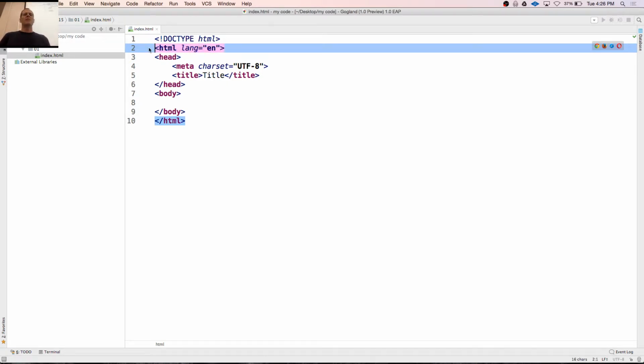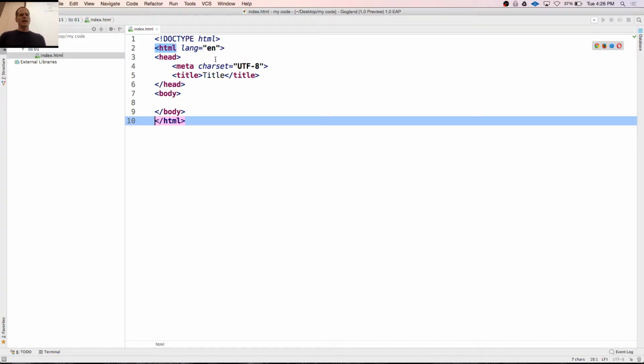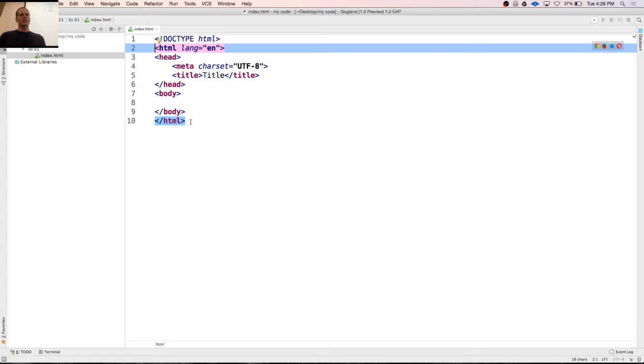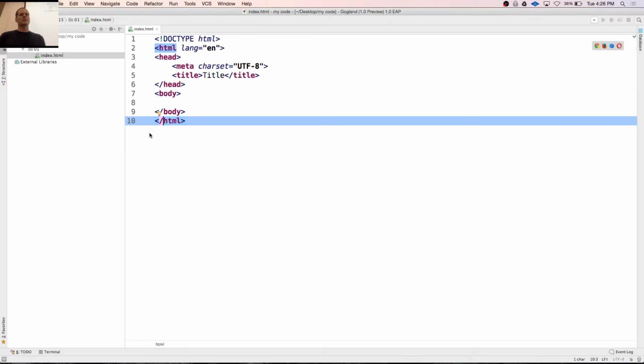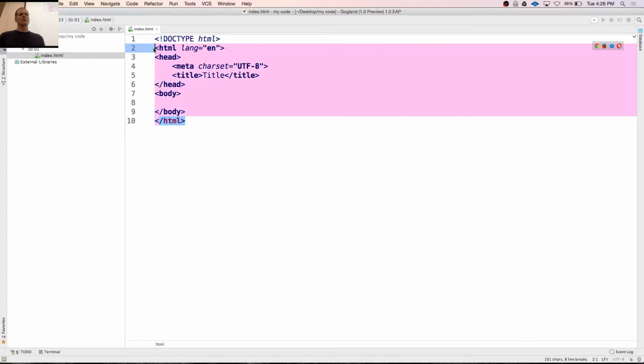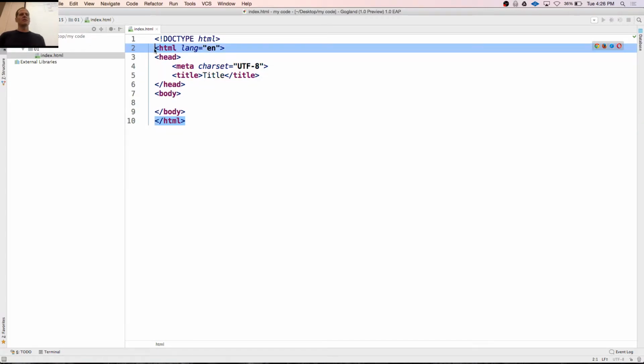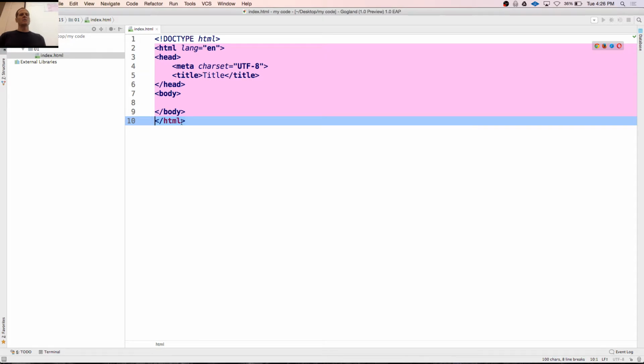These are known as elements, and you'll also sometimes hear opening tag, closing tag, or HTML tag. Right? That's an opening tag. This is a closing tag. Okay, opening tag, closing tag. The closing tag has that slash. So here's where the HTML starts, and then it goes, and then it ends right there.